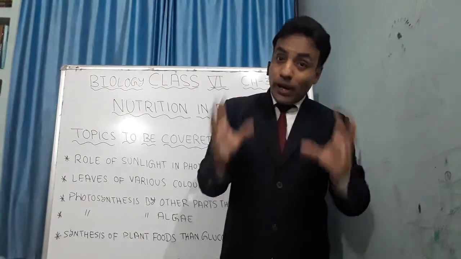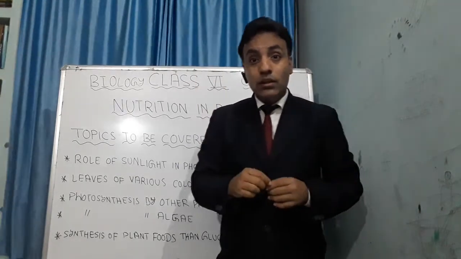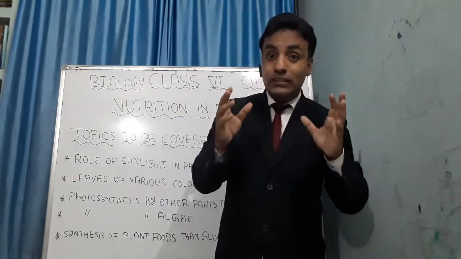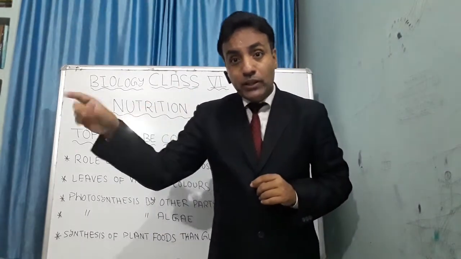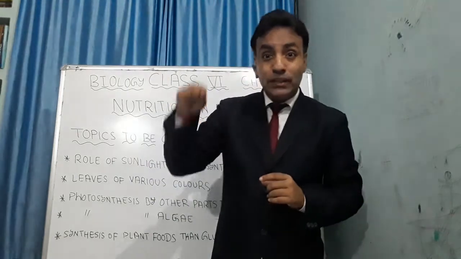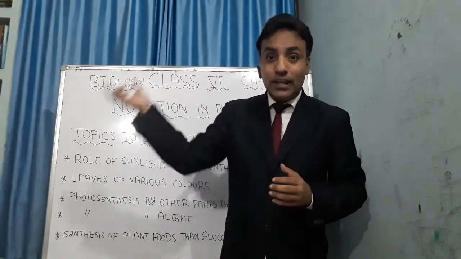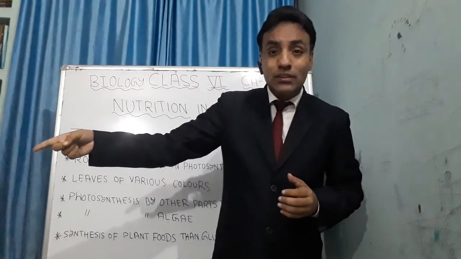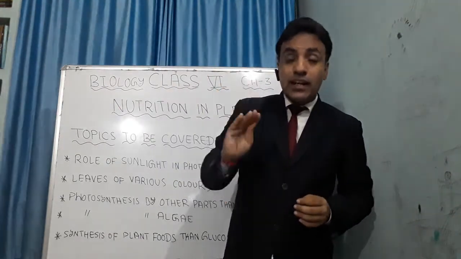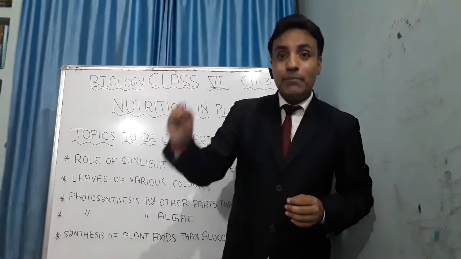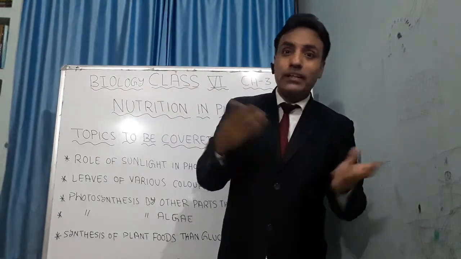But why are they surviving over there? A plant like the cactus is surviving in the desert area. This means that the plant's body is modified for that. If the camel is able to survive in the desert, this means the camel's body has features different from other animals, and those features are suitable for those areas. That's why the camel is able to survive. Like that, different plants are able to survive in different conditions, and if the condition is suitable for a plant, it survives.